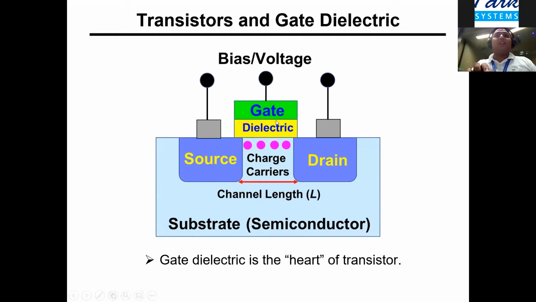And what we are looking into is the reliability of this ultra thin dielectric. Like a human body, this gate dielectric is the heart of a transistor. And once this gate dielectric fails, the transistor simply cannot operate. And that's why it's so essential to understand the reliability of this very ultra thin region.